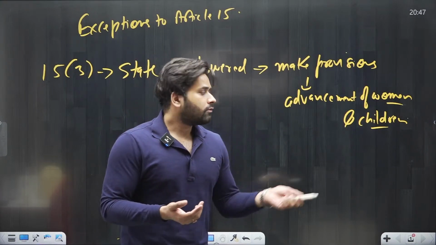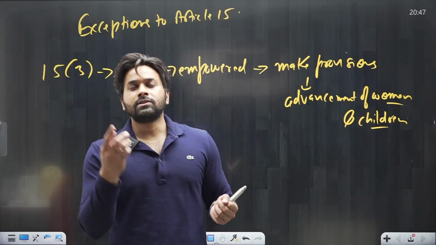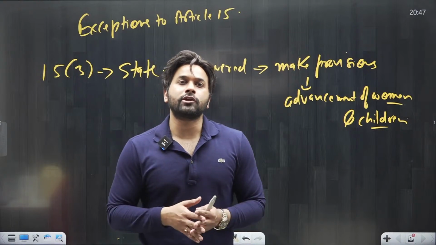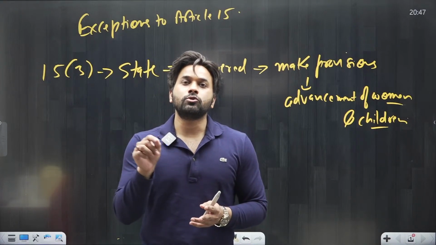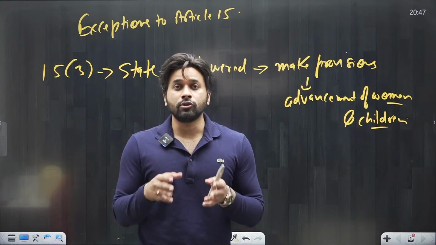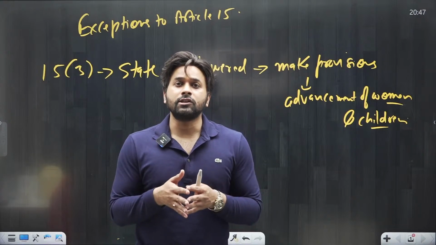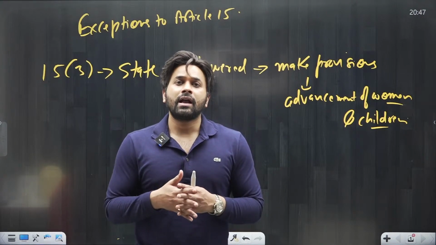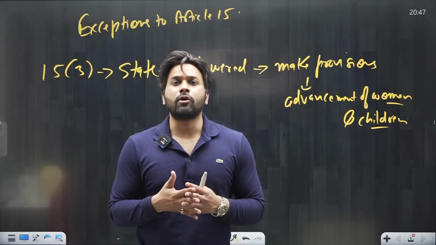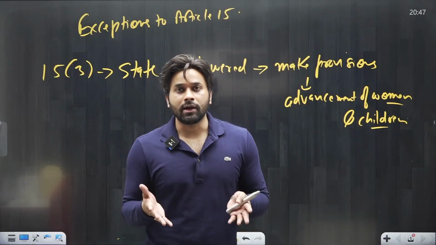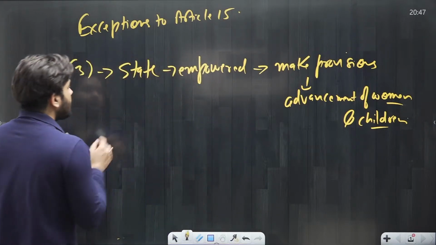Special provision for children, yes. The state shall provide free and compulsory education to children between 6 to 14 years of age. So not above 14 years of age, but children between 6 to 14 years of age are entitled to get free education from the government, that too quality education. Okay, so this is Article 15 Clause 3.